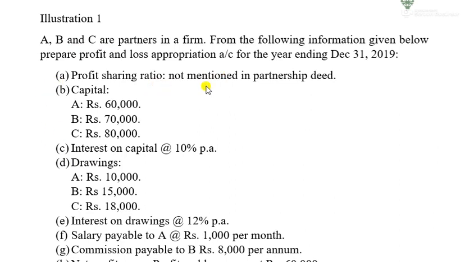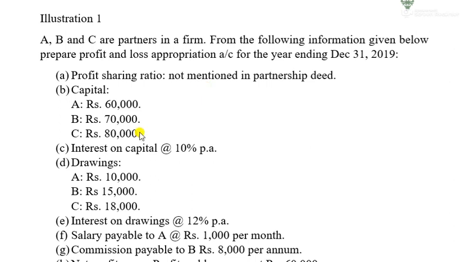Profit sharing ratio not mentioned in the partnership deed. So if the profit sharing ratio is not mentioned in the partnership deed, the profit sharing ratio will be equal, right? Whatever the profit will be calculated, it will be distributed equally among the partners.